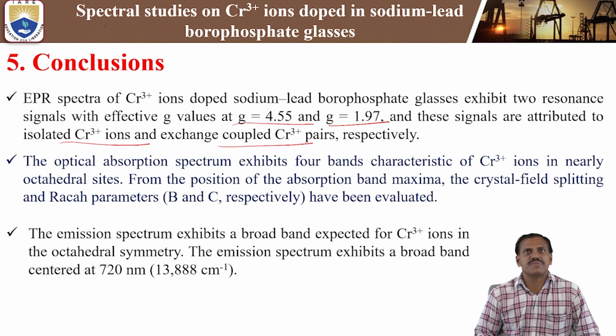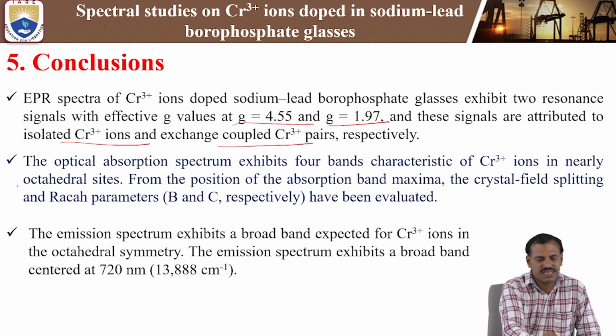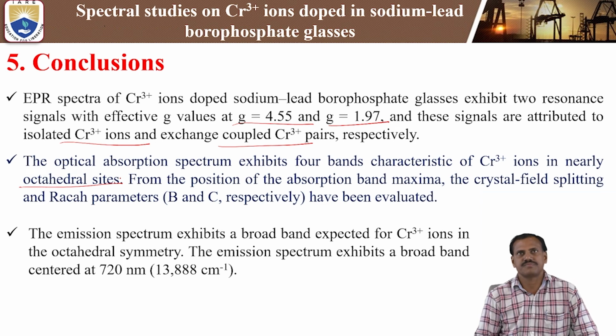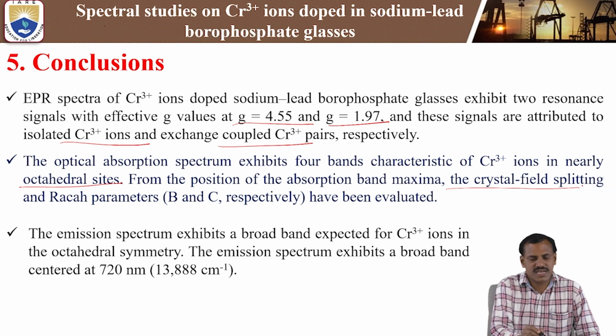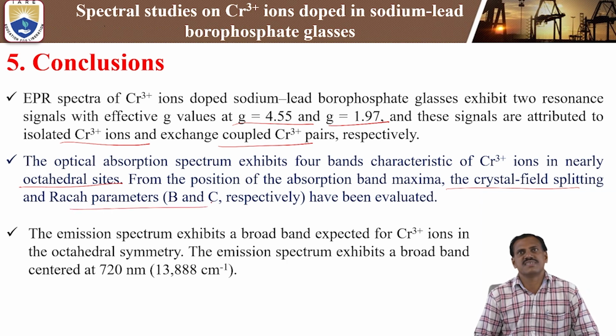Next, the optical absorption spectra exhibit four bands characteristic of chromium 3 ions, which shows the octahedral sites. From the position of the absorption band maxima, the crystal field splitting parameter and Racah parameters B and C have been evaluated using the optical absorption analysis.